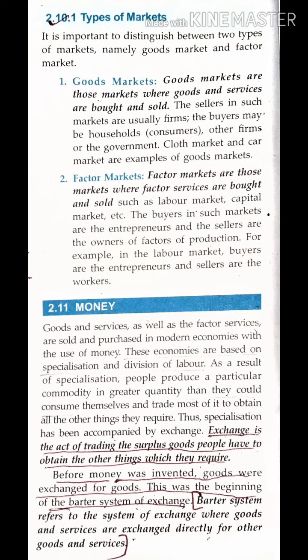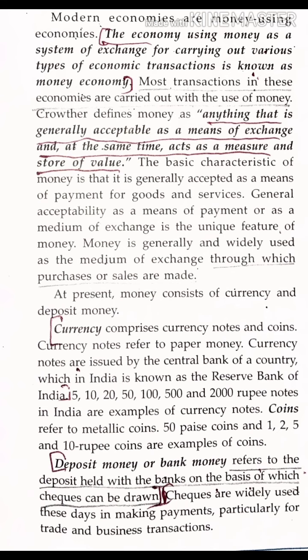Barter system. Now let's understand the meaning of barter system. Barter system refers to the system of exchange where goods and services are exchanged directly for other goods and services. So that is barter system. That means excess goods are being exchanged with other goods required. Just now we understood the meaning of barter system.